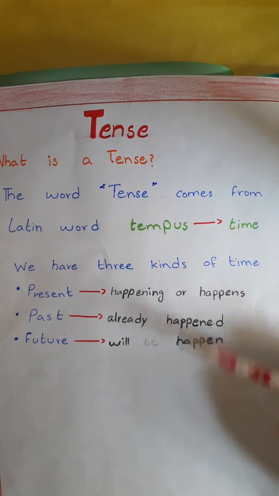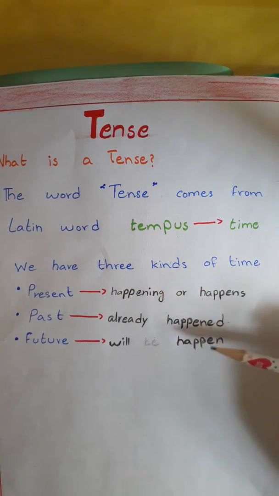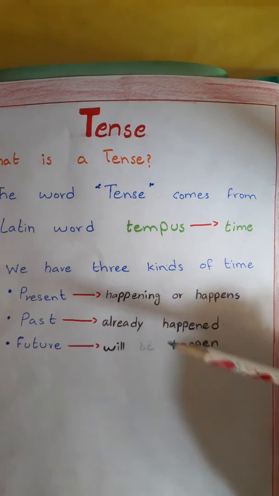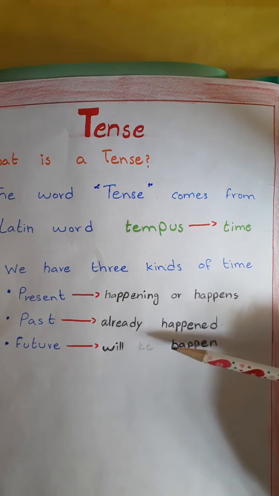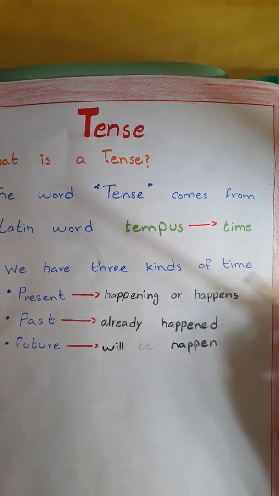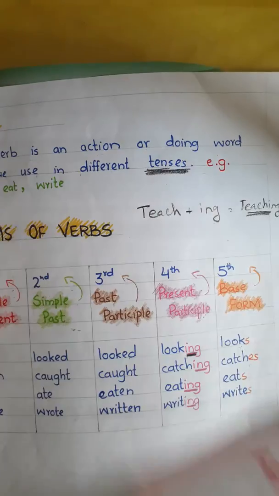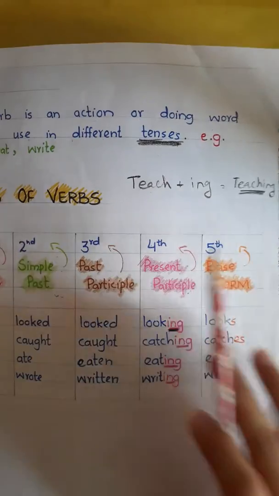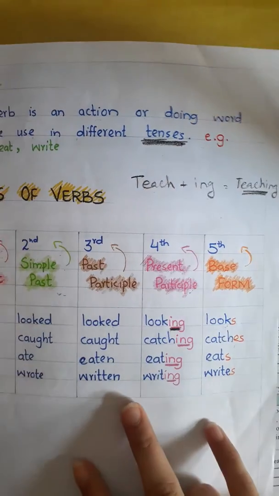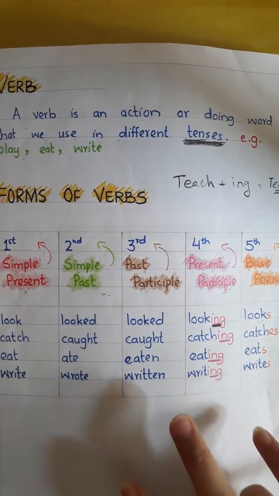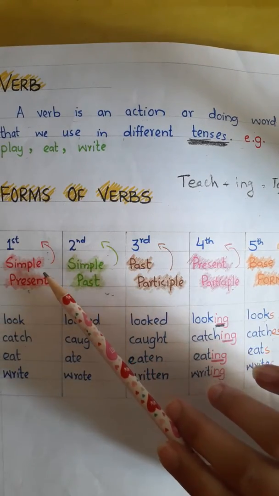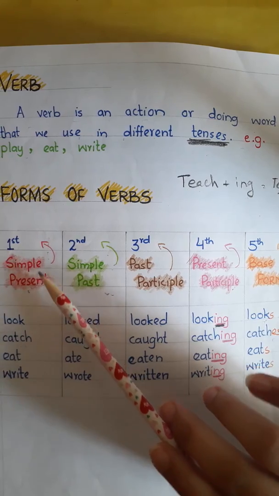Present, past and future. Present means happening or happens, that is continued, जो चल रहा है, जो present है हमारा, मौजूदा. Past, that has already happened, जो गुजर चुका है, and future, that is going to happen, जो होने वाला है. ठीक है, so we have these 3 major times. Now, let's come towards the verb again. We have done first, second, third, fourth, and fifth forms of verbs, but now we are going to learn their names.